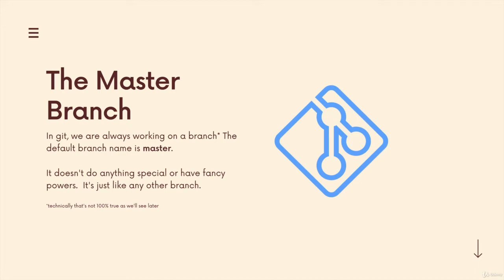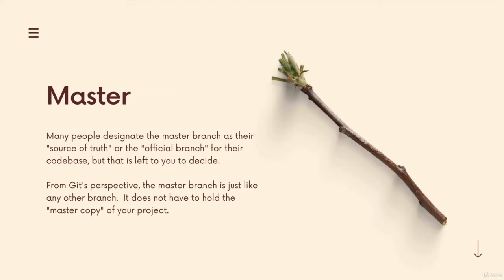Now, some people do treat the master branch as special in their own project. They treat it as the source of truth, the official project branch, the main branch, where they don't want to mess anything up. So they treat the master branch as like our official working code base. And then I'll try things on other branches. And if they work, I combine them back into master. But again, that is a choice that you make or that specific developers make.